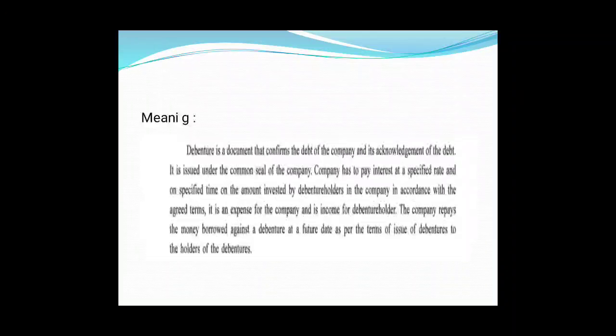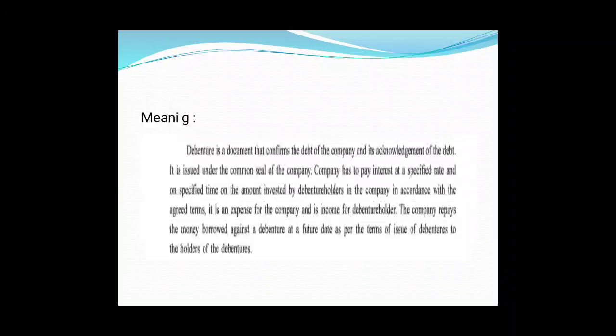Obviously, when it is an expense for the company, it is income for the debenture holder. The company repays the money borrowed against the debenture at a future date as per the terms of issue of debentures to the holder of the debenture.